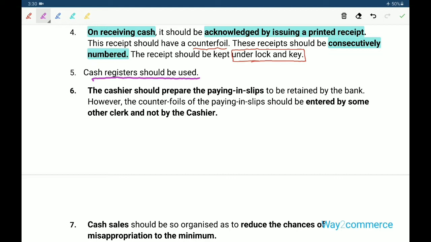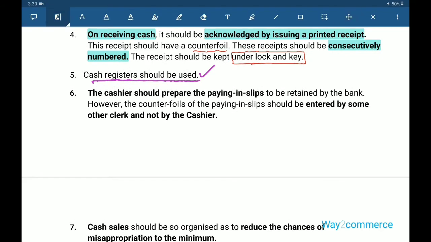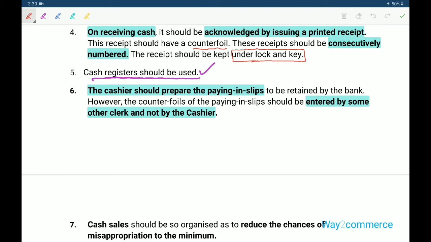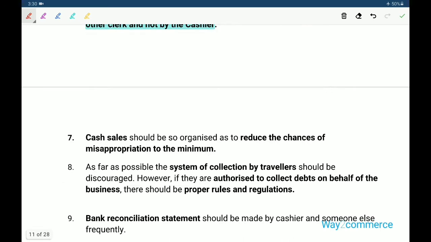Sixth point, the cashier should prepare the paying-in slips to be retained by the bank. However, the counterfoils of the paying-in slips should be entered by some other clerk, not by the cashier.